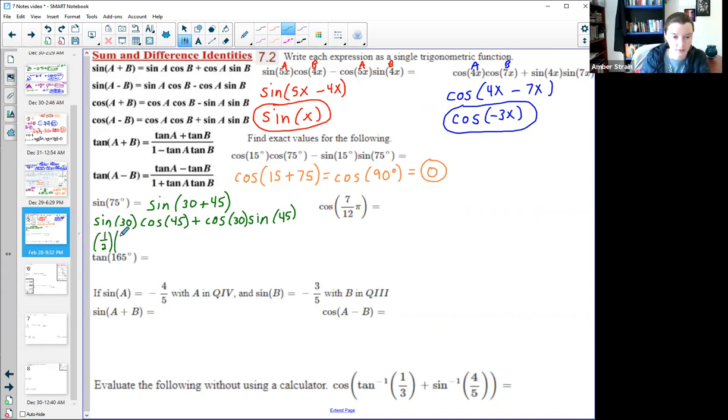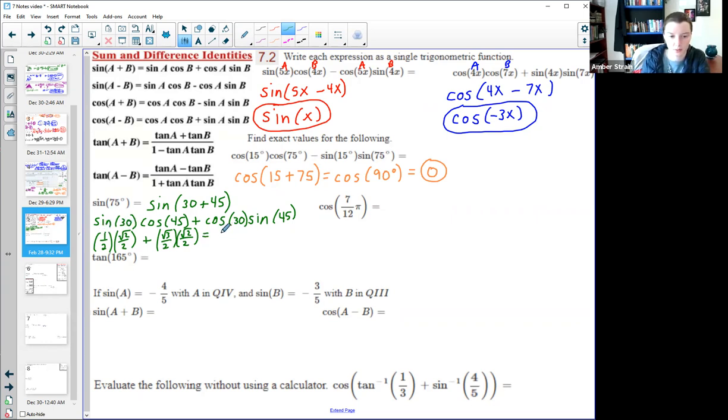Cosine of 45 is the square root of 2 over 2. Plus cosine of 30 is square root of 3 over 2. And sine of 45 is square root of 2 over 2. So I know it looks like a big mess, but there's actually not a whole lot I can do to clean this up. I just combine these right here.